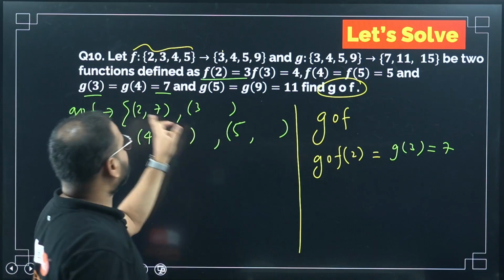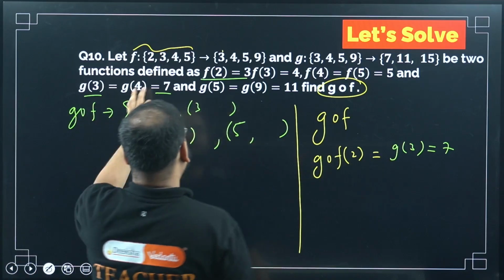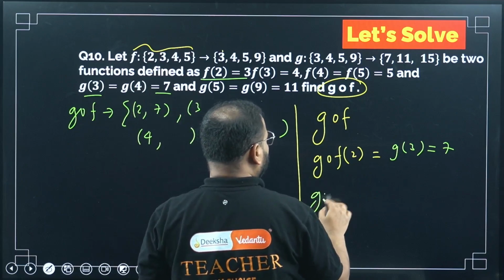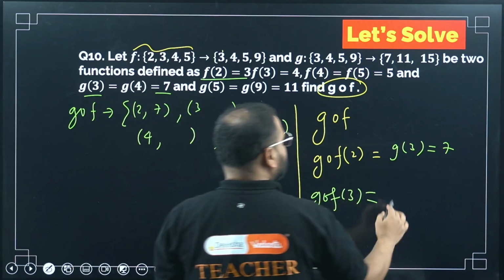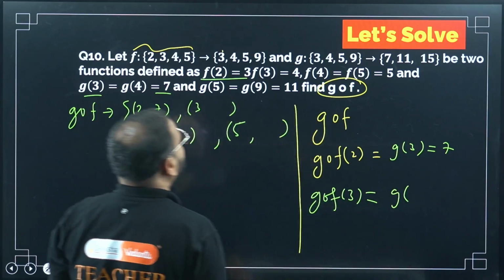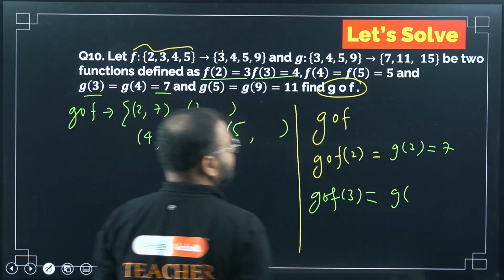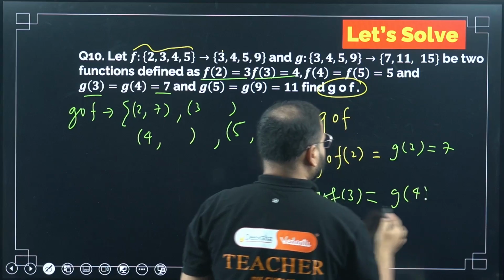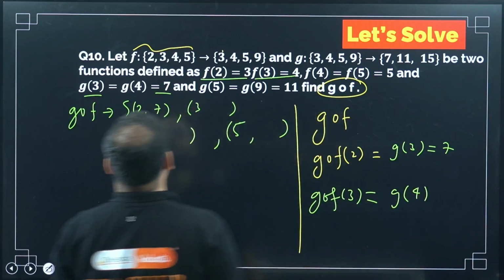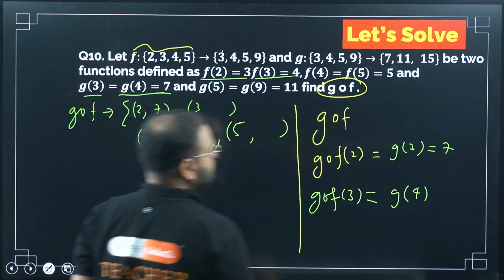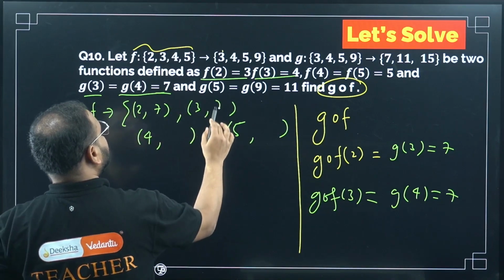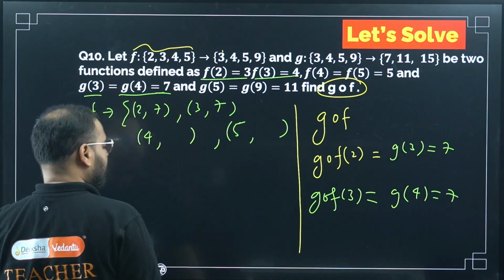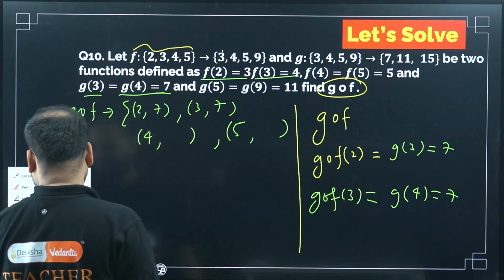For 2 I got it as 7. Let's do for 3 now. So gof of 3. When the input is 3, what will this be? Please check f of 3 value. F of 3 is 4. So I'm writing f of 3 as 4. What is g of 4? G of 4 is again 7. So this will come as 7 again. I'll write this ordered pair as 3, 7. Okay? Now what am I going to do?